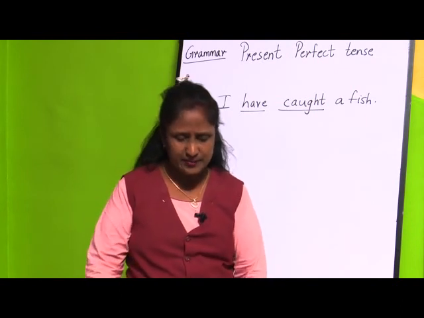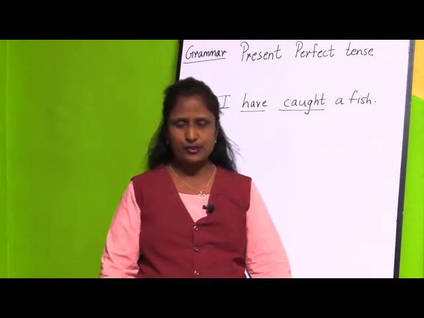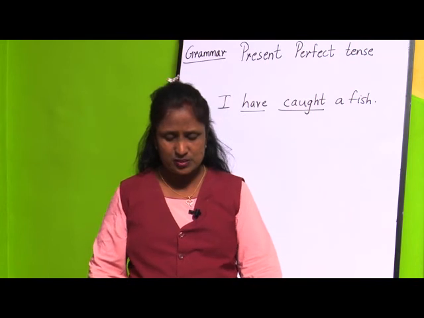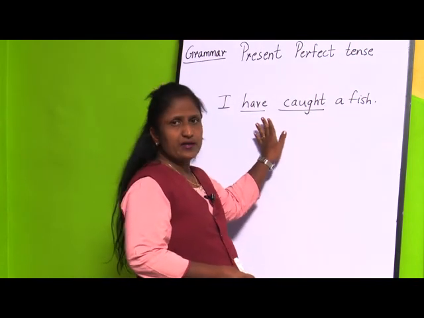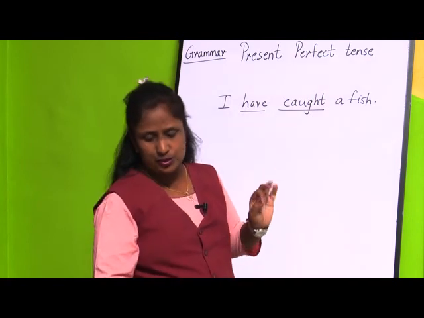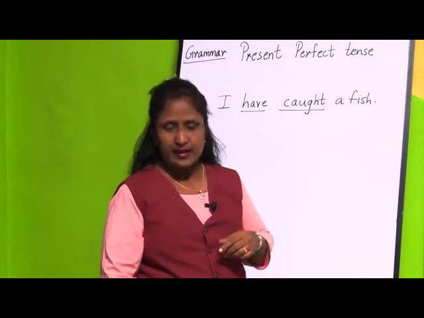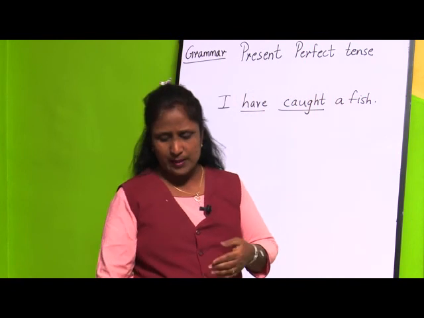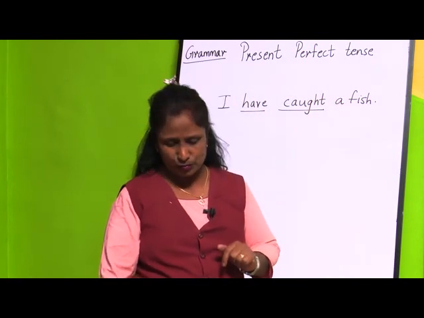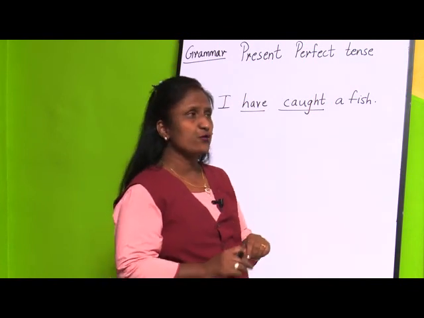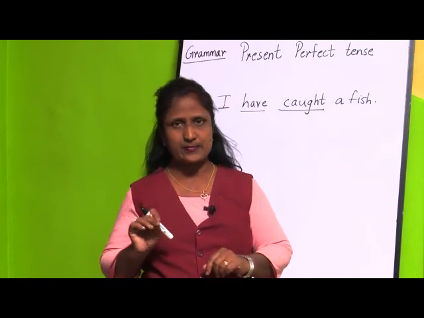Now, what is participle? This thing I will tell you first. Participle is used with the verb have or has. The participle verb is used with have or has, and it creates present or past perfect tense. Also, it is used to modify nouns, and mostly we add ed to form the past participle.